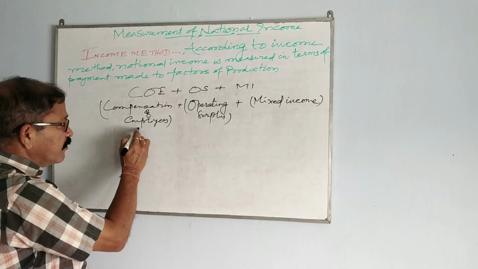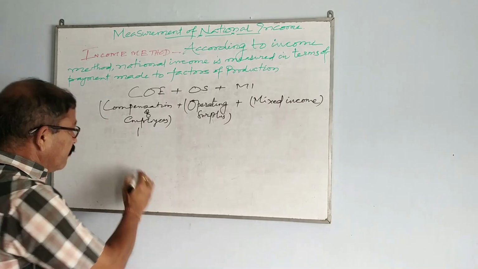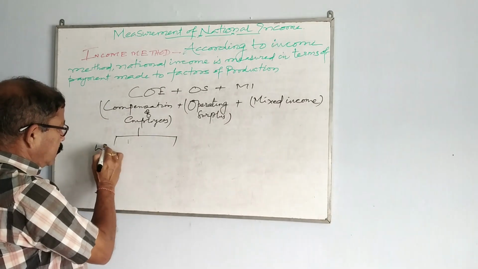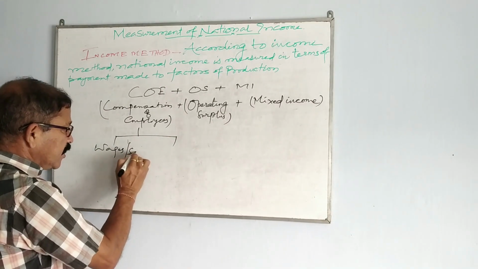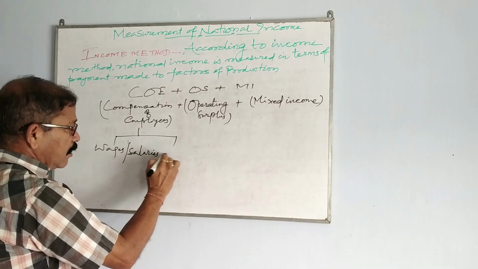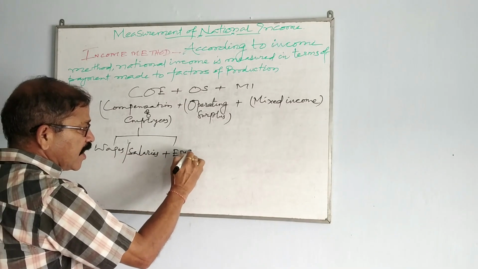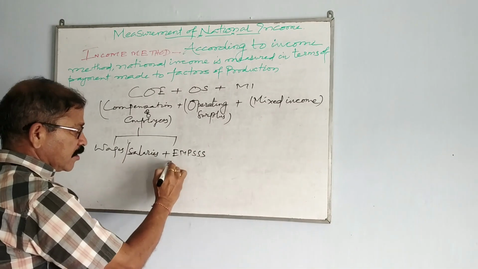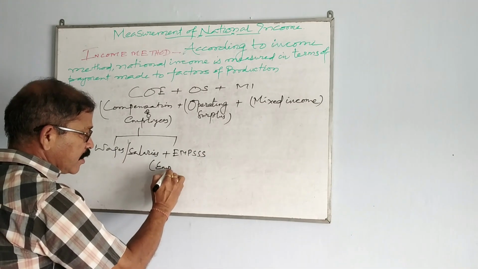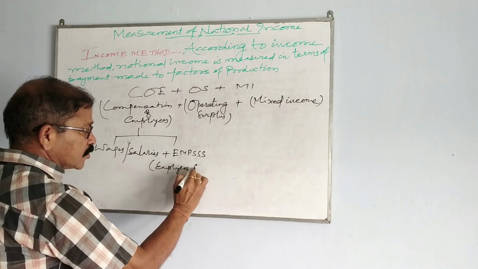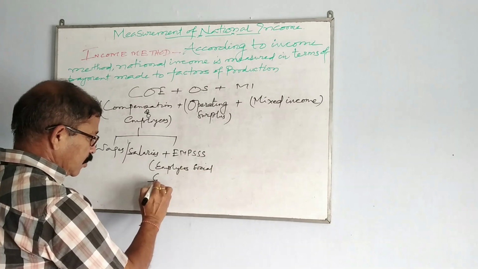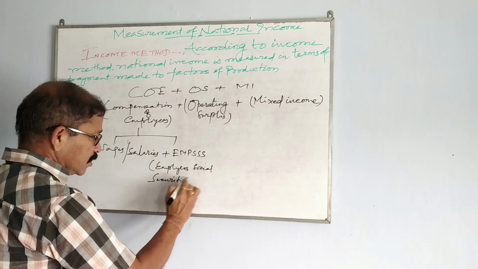So, compensation of employees is wages, or you can call it salaries, or EMPSSS. That means employers' social security schemes.